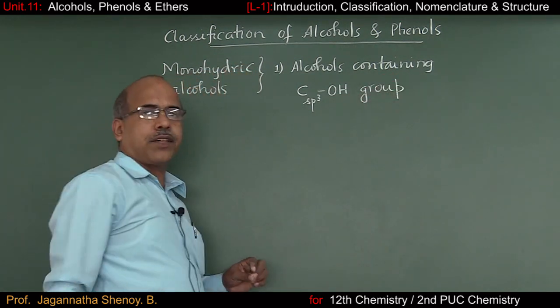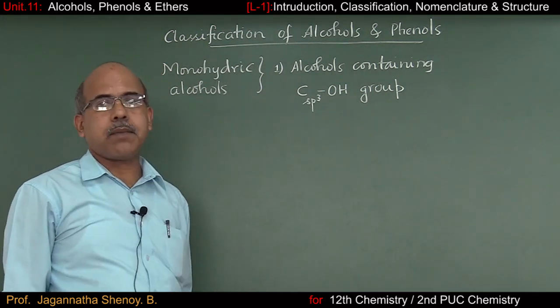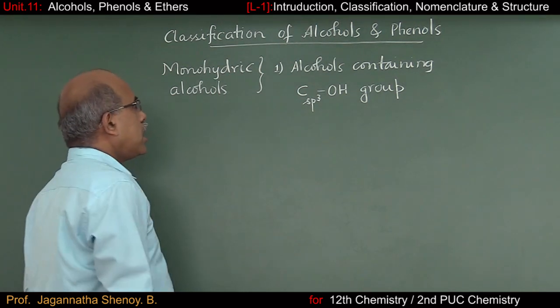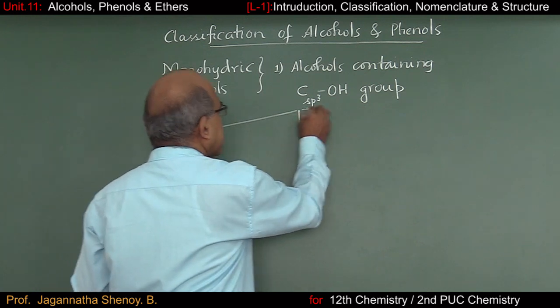In other words, the OH group has to get attached to an sp3 hybridized carbon. Now these are further classified into three types.